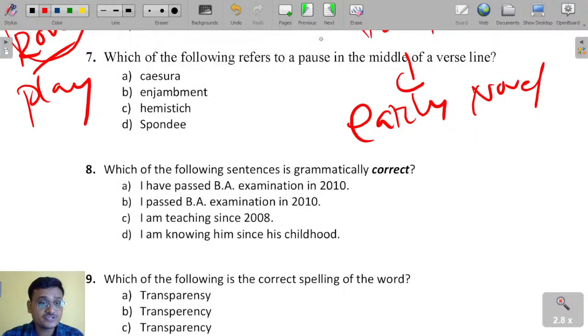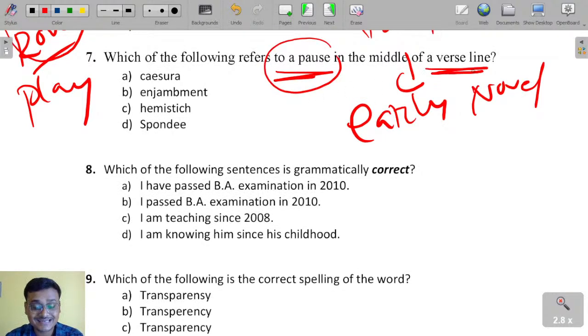Which of the following refers to a pause in the middle of a verse line? Caesura, enjambment, hemistich or spondee. The break or pause in the middle of a verse line is called caesura, as in Twinkle twinkle, little star. This is an example of caesura, so caesura is the right answer here.